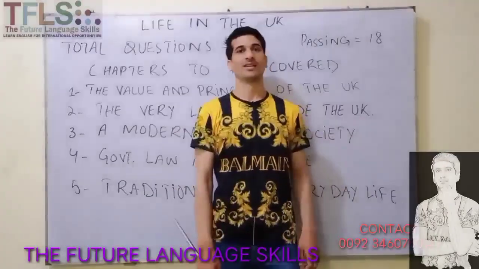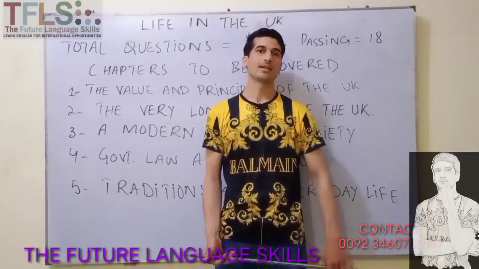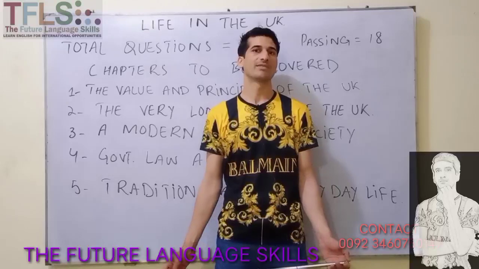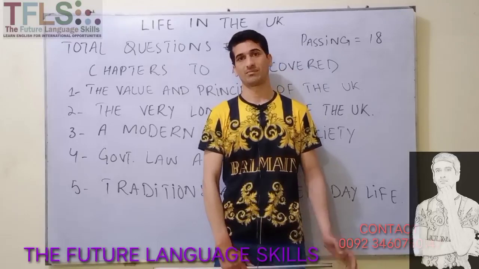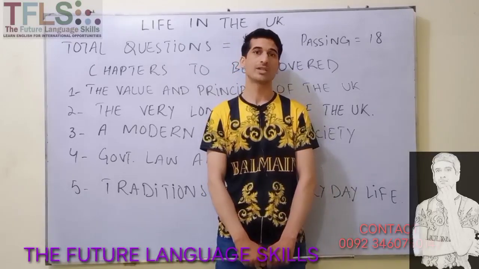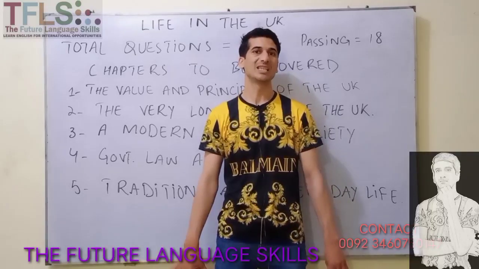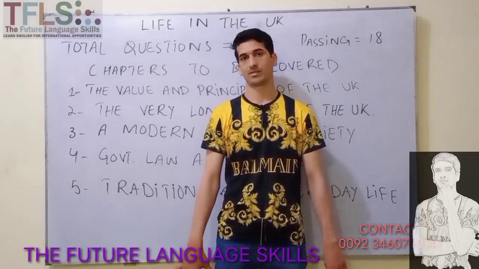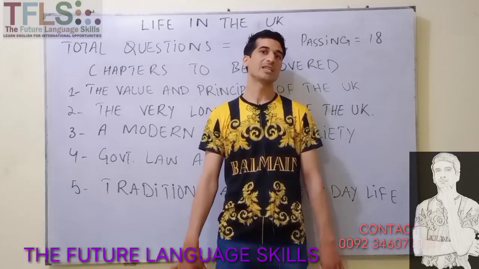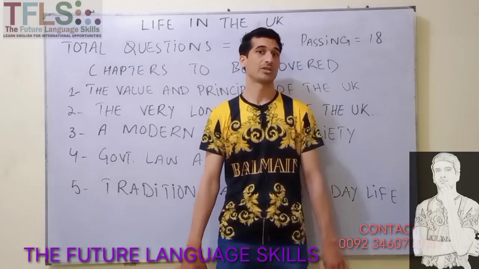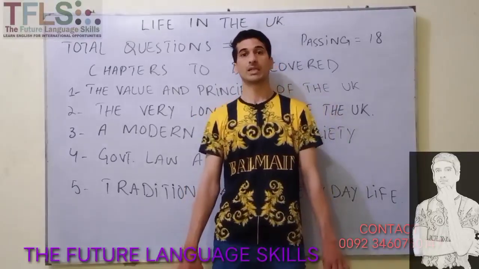First of all, the first question that comes to me from my students is, sir, how many questions are there in the Life in the UK test? So there are 24 questions. Then students ask me, sir, out of 24, how many questions do we need to answer correctly to pass this test? The answer is 18 questions. It means 70% of the questions should be answered correctly.